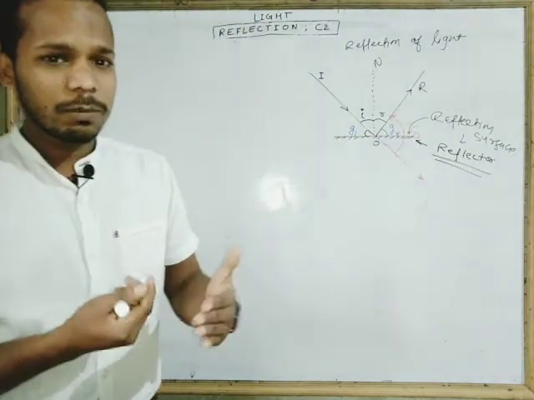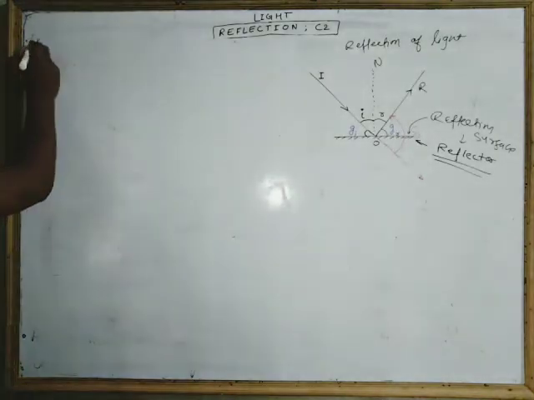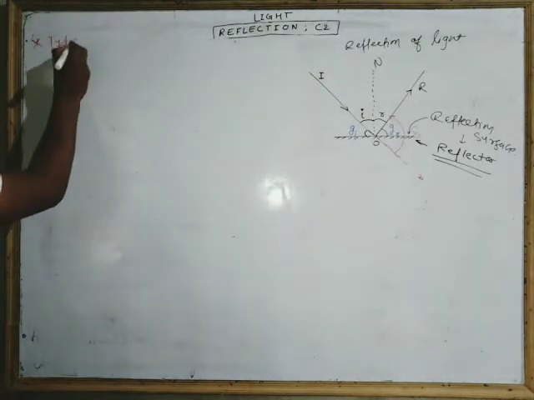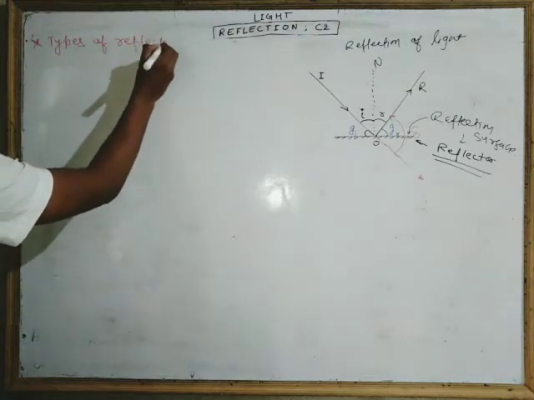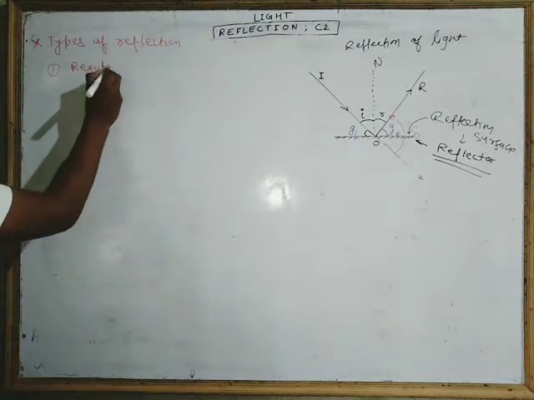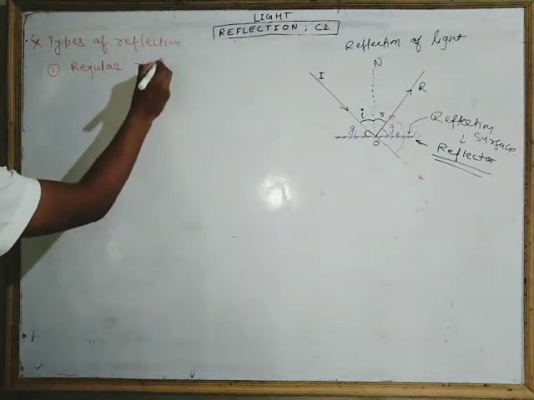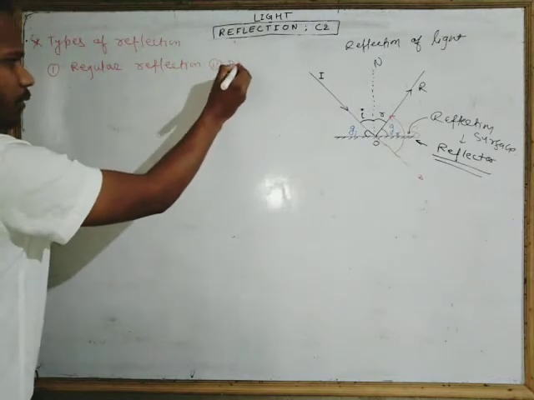Now we have to discuss the types of reflection. One is regular reflection, and another is irregular reflection.